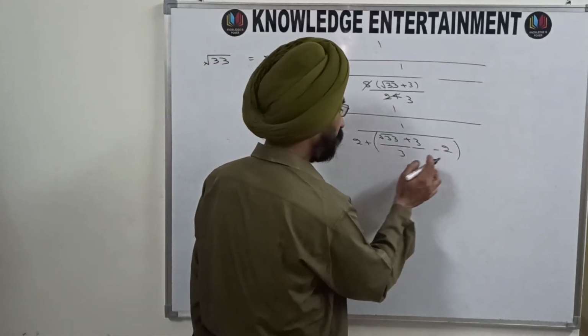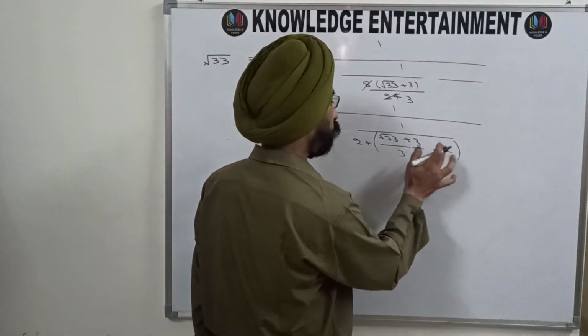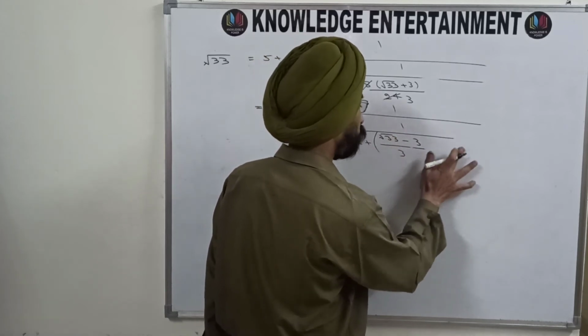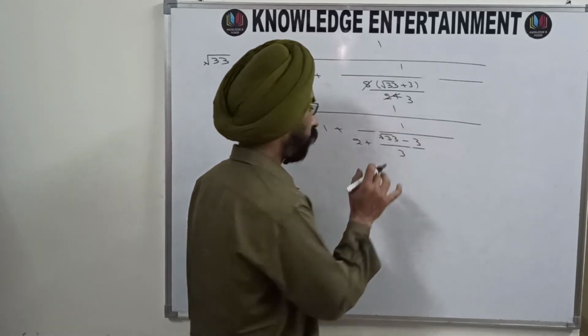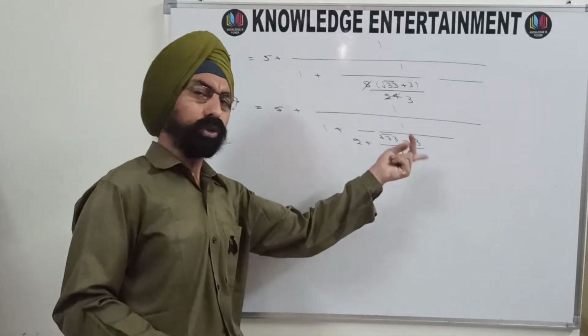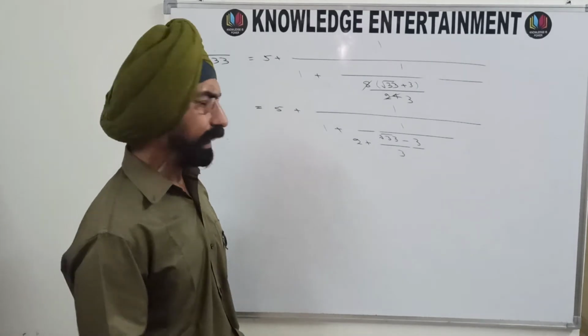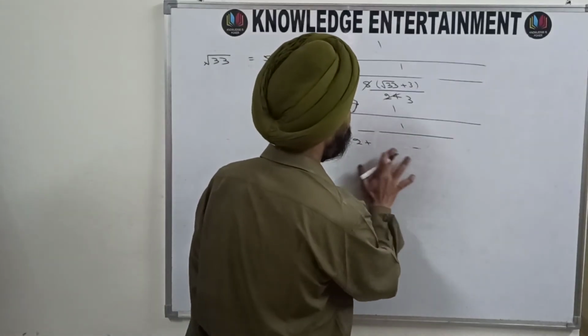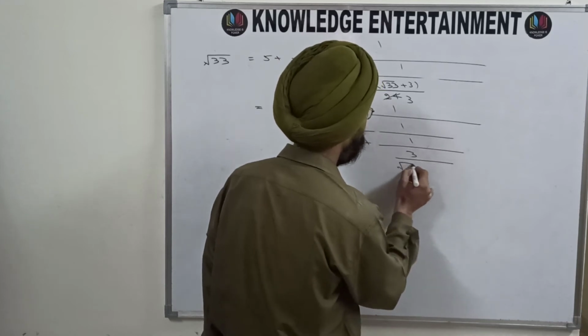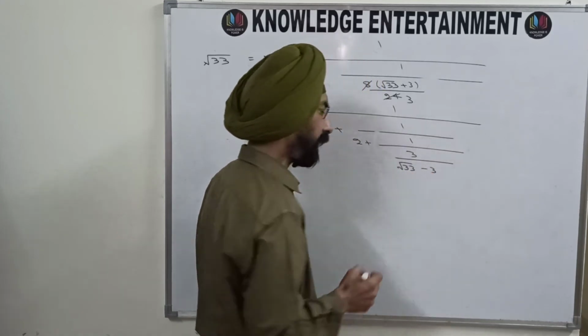So taking LCM 3, it will become under root 33 plus 3 minus 6, so it will become minus 3. So this will be on simplification. Once again, this is the fractional part, so it can be taken into the denominator. So I'm writing it as 1 upon 3 divided by under root 33 minus 3.